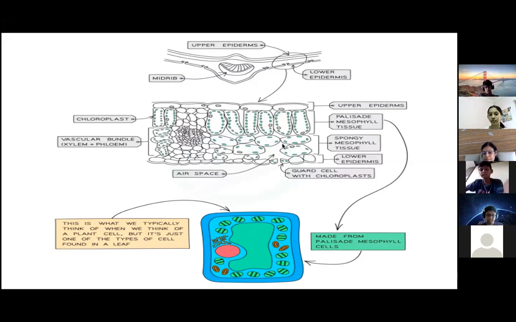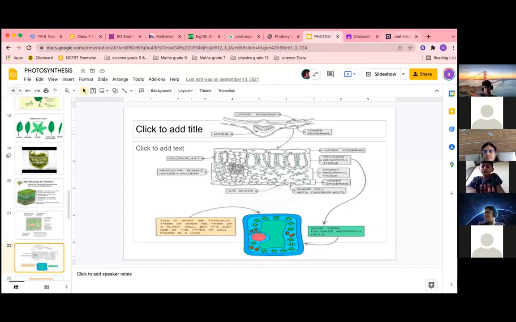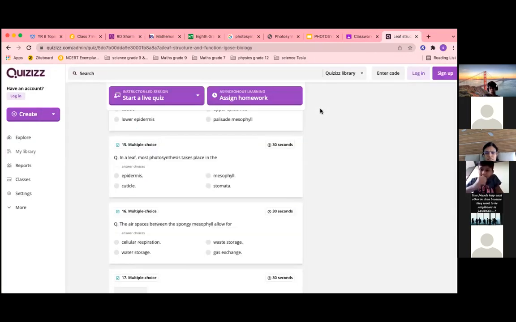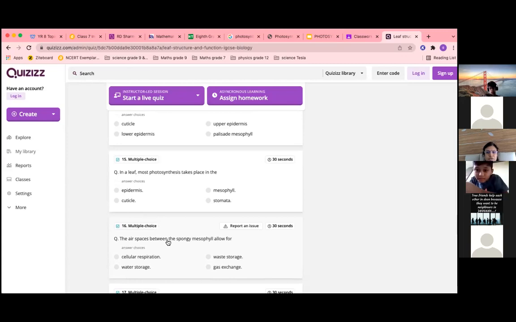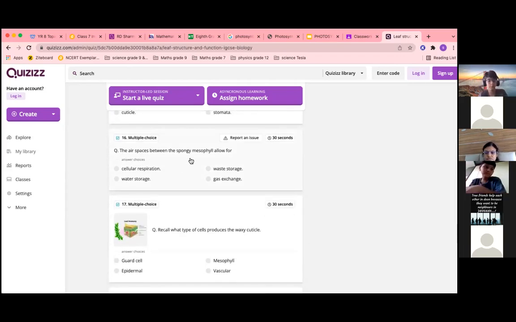Is it clear? So what was the question? In a leaf, most photosynthesis takes place in mesophyll, because it happens in both spongy mesophyll and palisade mesophyll.